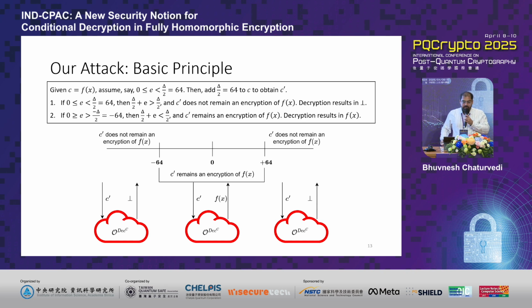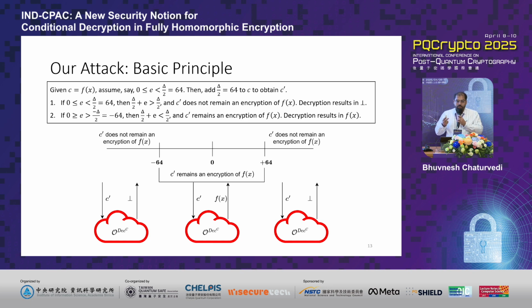So how do we leverage this? The idea is that given a ciphertext that is an encryption of f of x, which is obtained by running the function at the server's end, we first assume the sign of the error value that is present in the ciphertext, given that it is unknown and is something we are trying to recover. Say, for example, we assume that the error value is positive. In that case, this error value is bound to be between 0 and delta by 2. So we take this value of delta by 2, the extreme end of the error distribution, and we simply add it to the ciphertext C to obtain C dash.